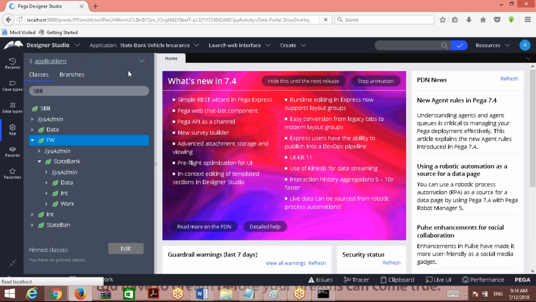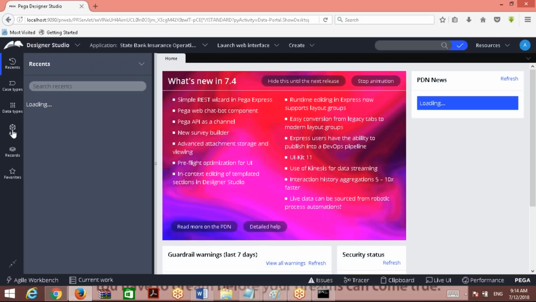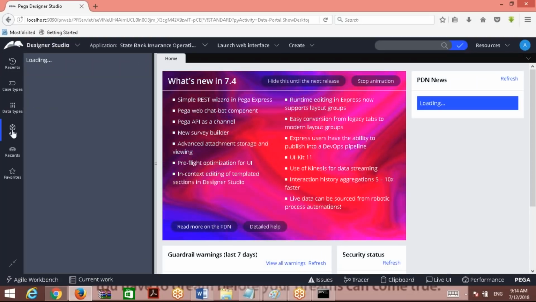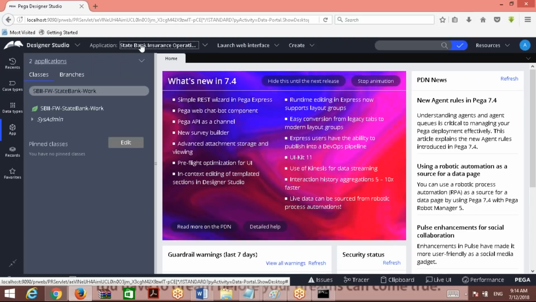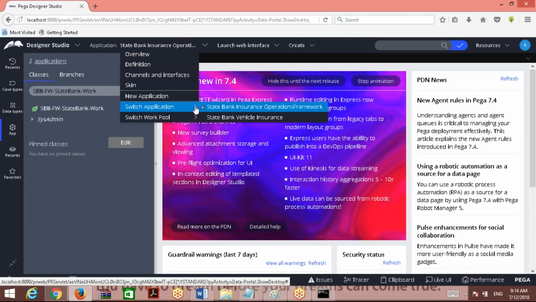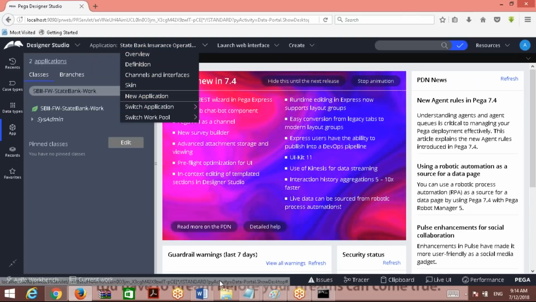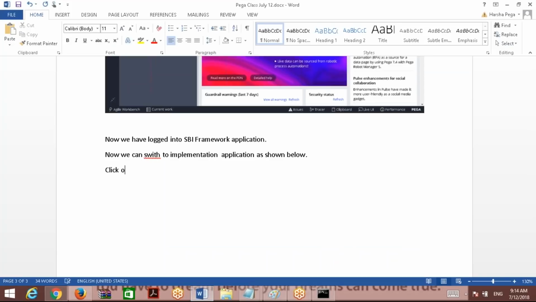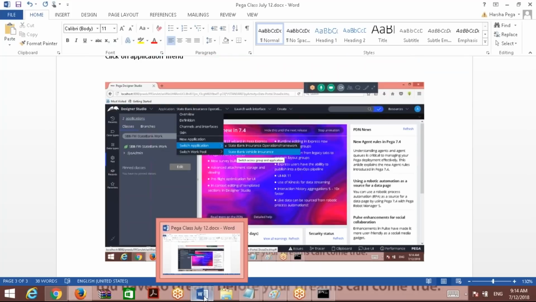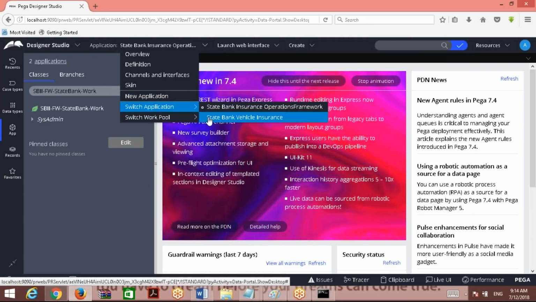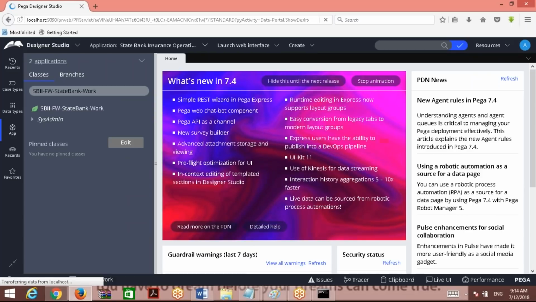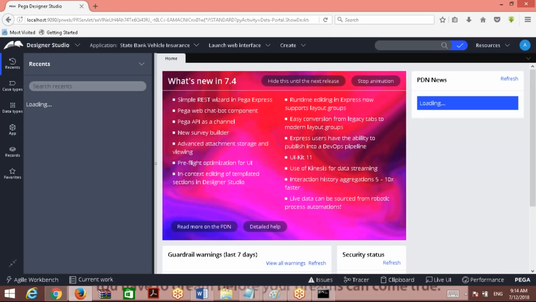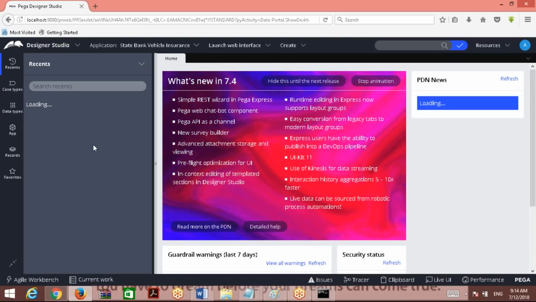This is how it was. So this is how it was, and click on the application menu, switch application, and choose this one. Okay, let me give the screenshot. Click on the application menu, choose this option. When you go to switch application and this one, it will load the implementation level. Implementation level will have framework, which will have Pega rules. So everything will be visible.